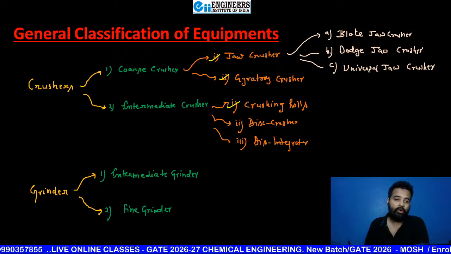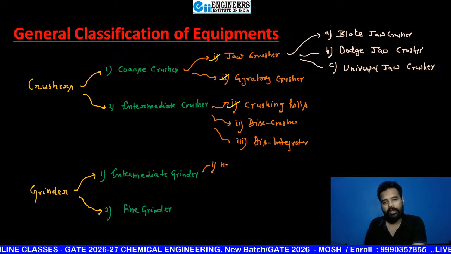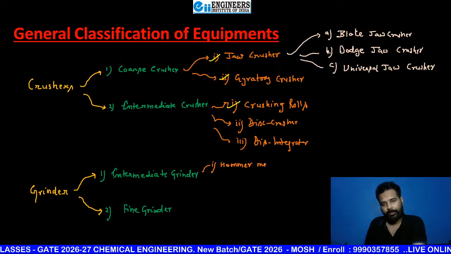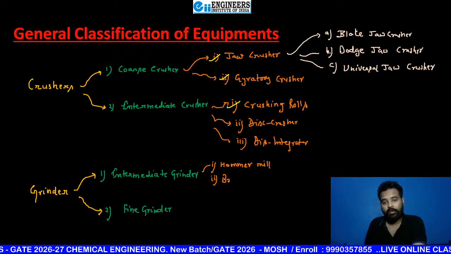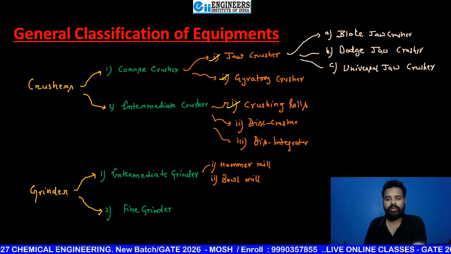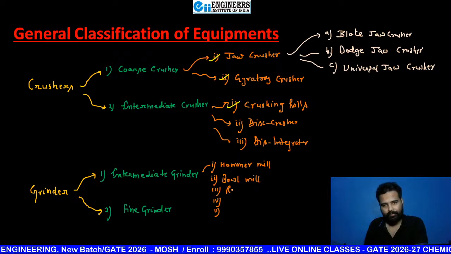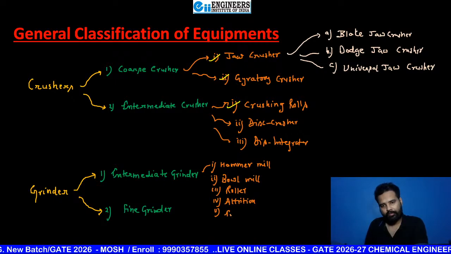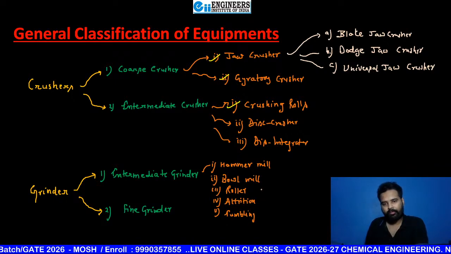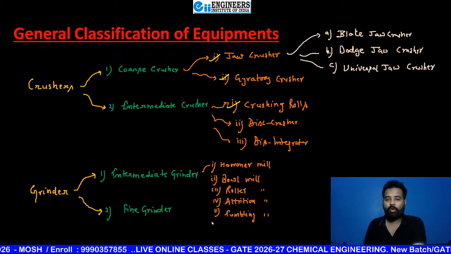Similarly, you can classify these intermediate grinders as hammer mill, bowl mill, roller mill, attrition mill, tumbling mill.